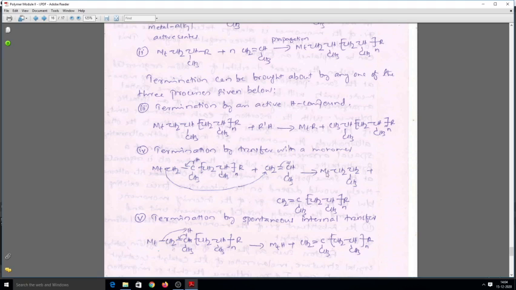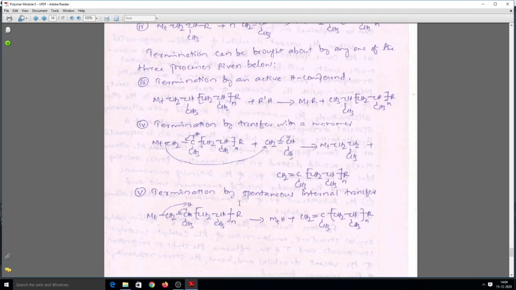So here a stable organometallic compound is formed, and then we have a polymer arrested by a carbon carbon double bond established at one end and an R group on the other end. Next is termination by spontaneous internal transfer. Here, what happens is the carbon metal bond picks up this proton, and then this carbon hydrogen bond shifts towards the carbon carbon. It will again establish a carbon carbon double bond at one end, and here we get a metal hydrogen.